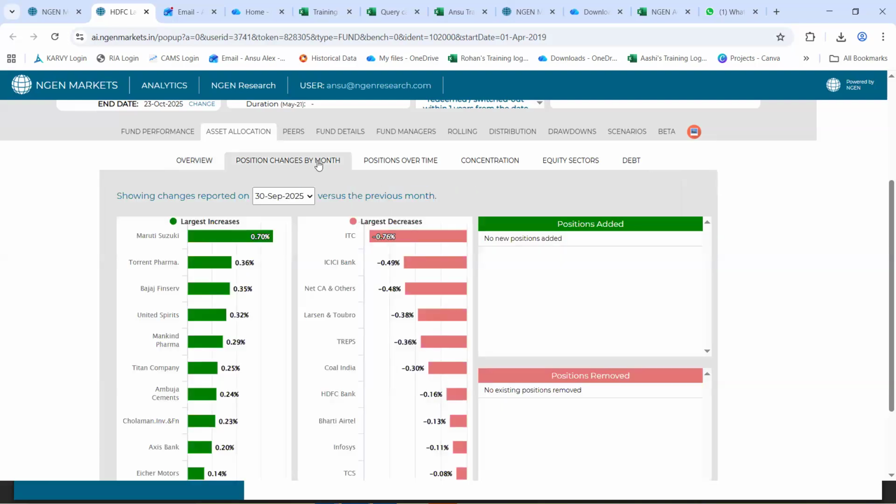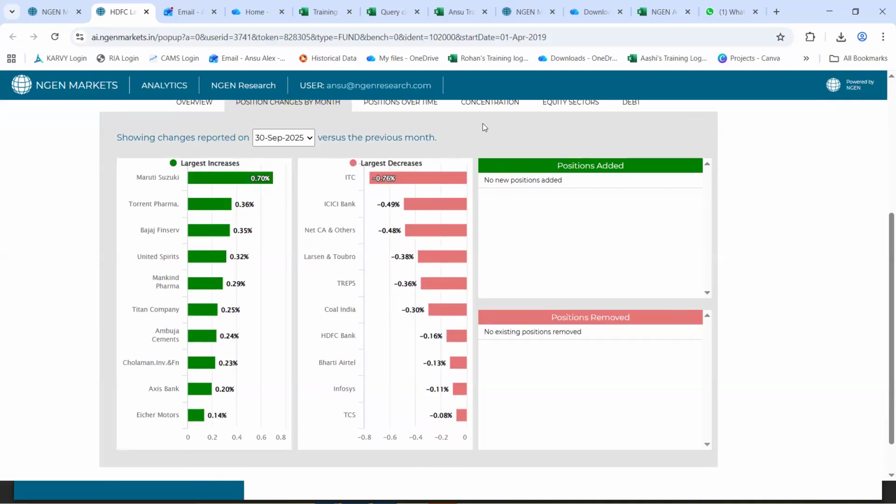Post that, we have this position changes by month. So this chart will let you know that in comparison to the previous month, how has the position of this fund changed in the current month. Firstly, it shows you the largest increase that has happened compared to the previous month, the largest decrease that has happened, the positions that have been added, and the positions that have been removed completely.